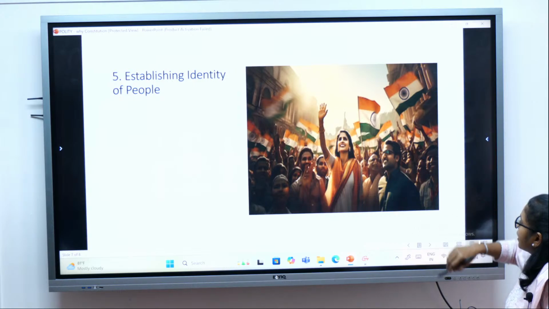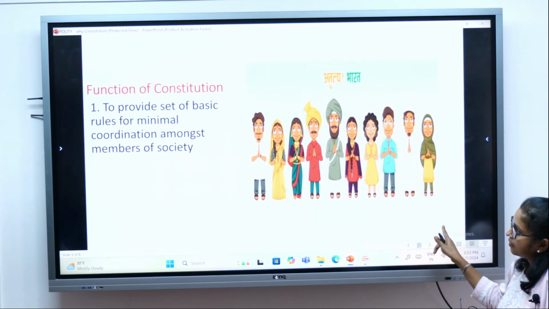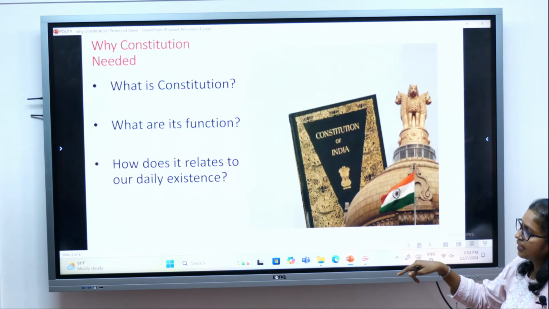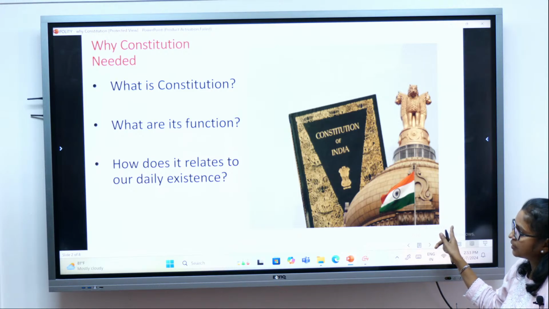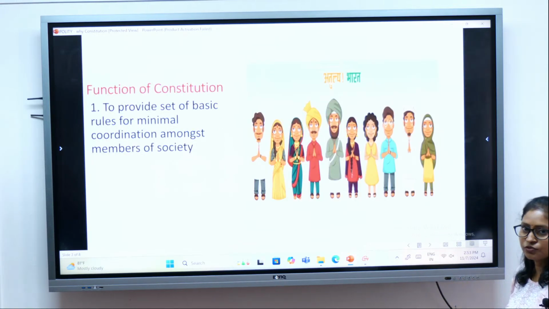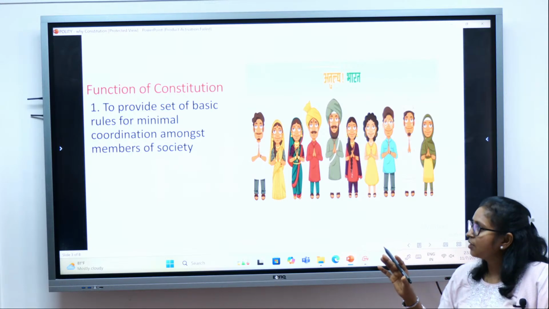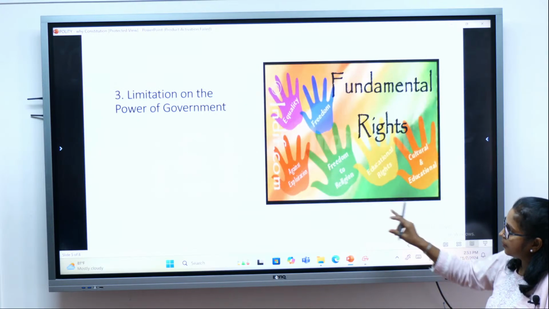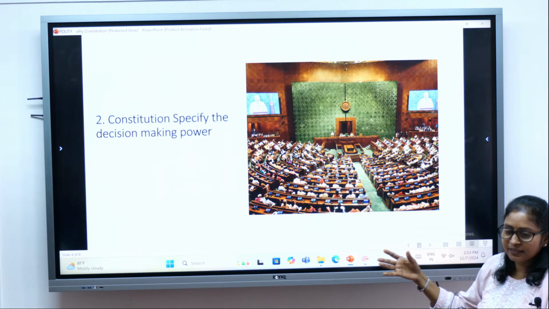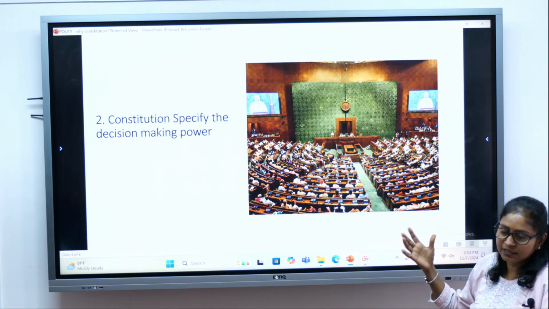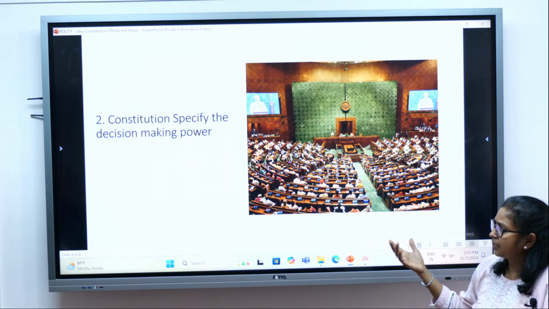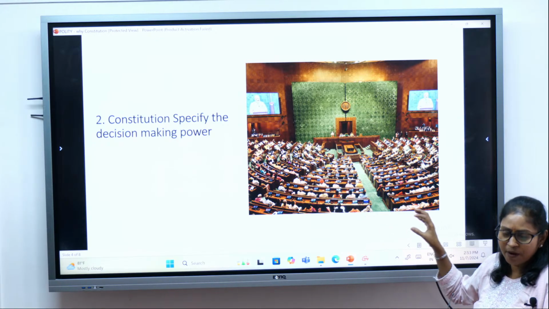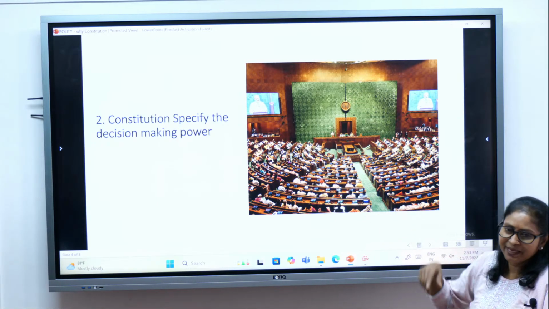So let's have a recap. This is what we have seen, the functions of the Constitution. Before that, we already discussed what the Constitution is, and this is the function of the Constitution, to provide a set of basic rules for minimal coordination amongst the members of society. The Constitution specifies the decision making power, who will make decisions and what decisions they will be making, like legislature, executive and judiciary, the three organs of the state. They have been given certain powers, and in their domain they will be making decisions.